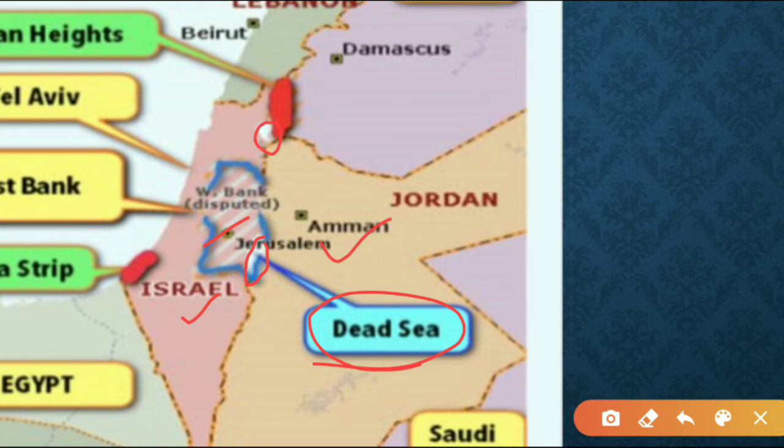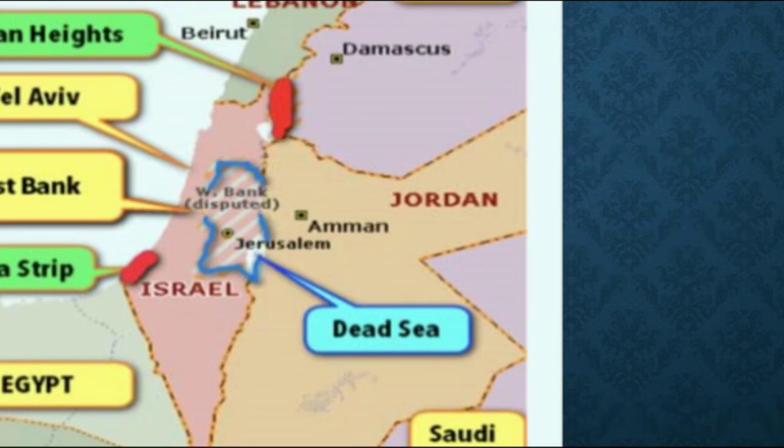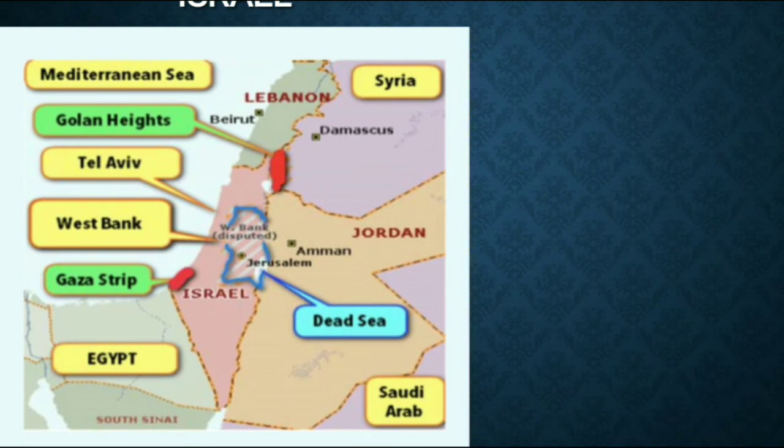And this small portion is Sea of Galilee. This is Sea of Galilee. And here we have Dead Sea. And also there will be a river flowing across the boundary of Israel and Jordan. That is River Jordan. Okay. These are the important places here.